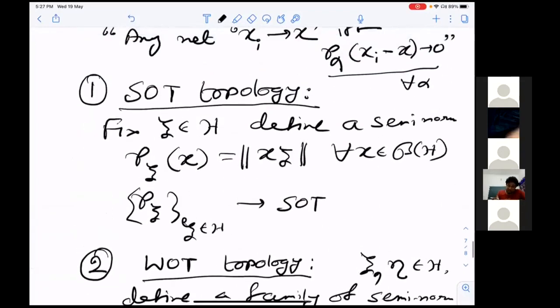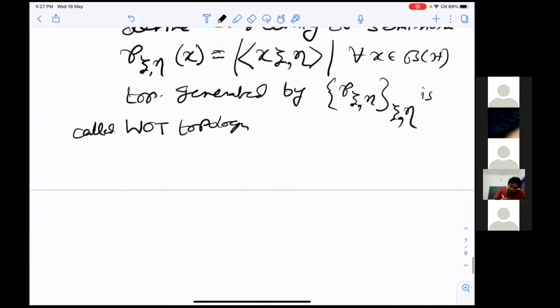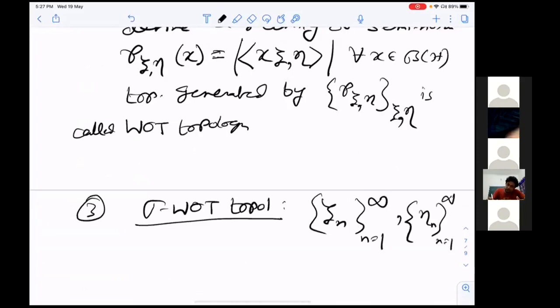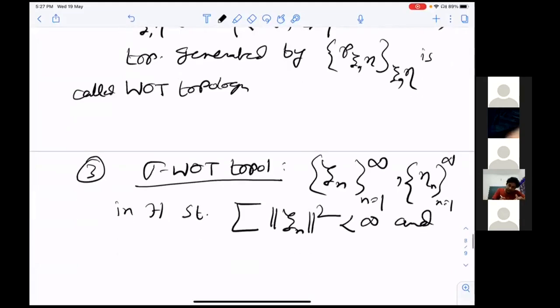Now the most interesting topology is the sigma-WOT topology. I'll explain why this is the most interesting and most important actually. You fix a sequence of vectors xi_n, n equals 1 to infinity, and another sequence of vectors eta_n in H, such that the sum of norm xi_n squared is less than infinity and the sum of norm eta_n squared is also finite.